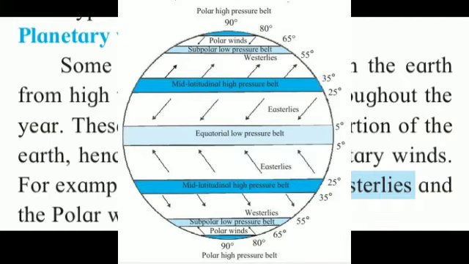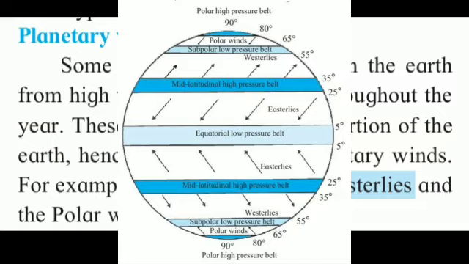Now on the upward portion, can you see the polar wind over there? So it means the winds are blowing from the polar high pressure area towards the polar low pressure area. So if winds are blowing from the polar region, it is known as which wind? Polar winds. So have you understood the examples of planetary winds? Okay. Now move ahead to our second type of winds.